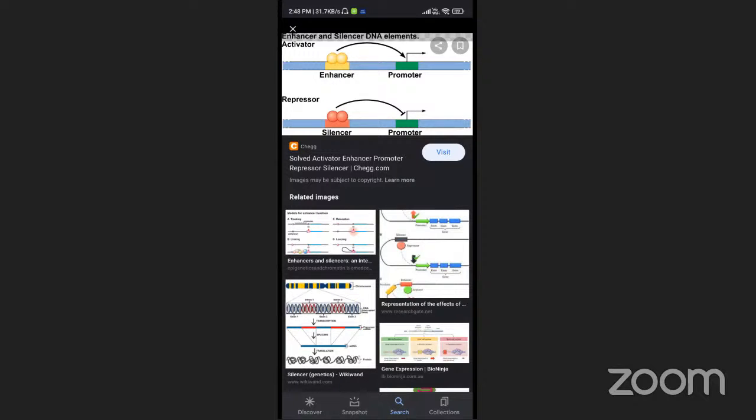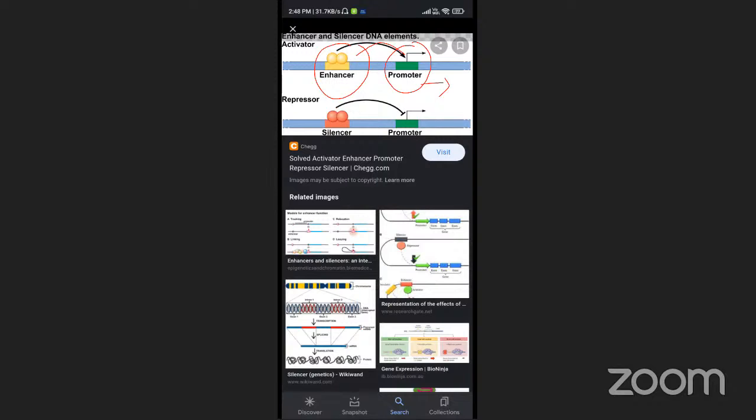So this is the enhancer and promoter. After binding with RNA polymerase, this enhancer activates this promoter region. Then only the RNA polymerase moves forward, unwinding the DNA strands as it moves. As a result, protein synthesis begins, that means the mRNA strand is prepared.